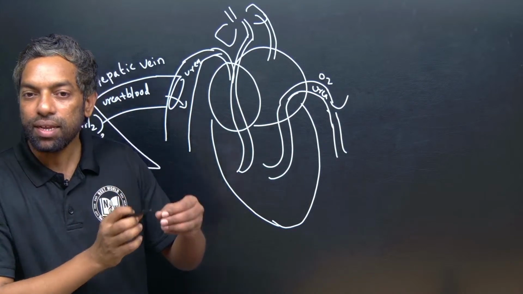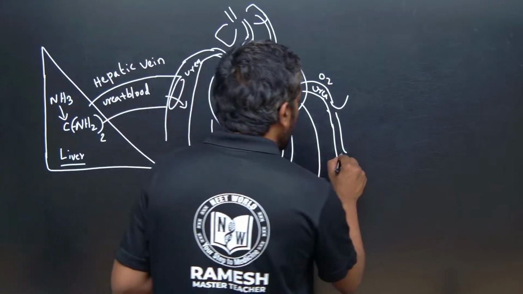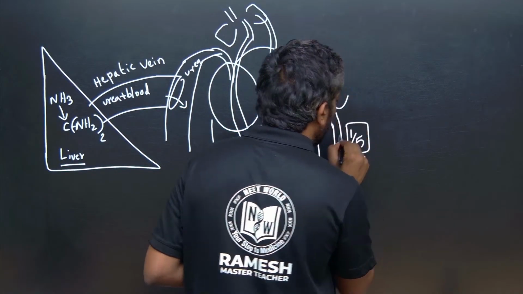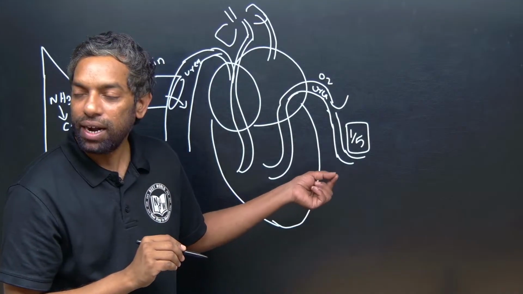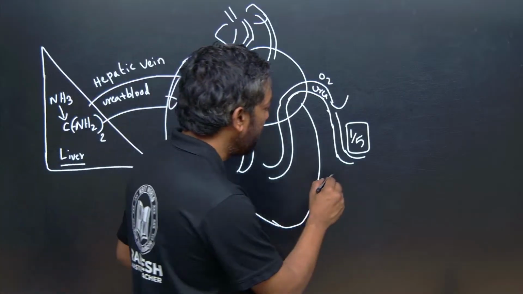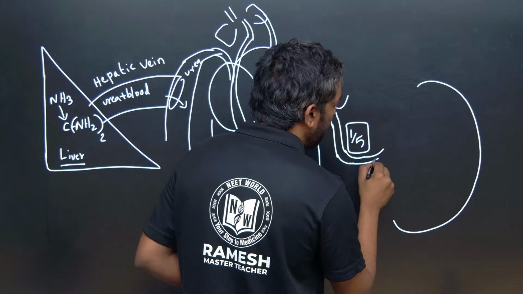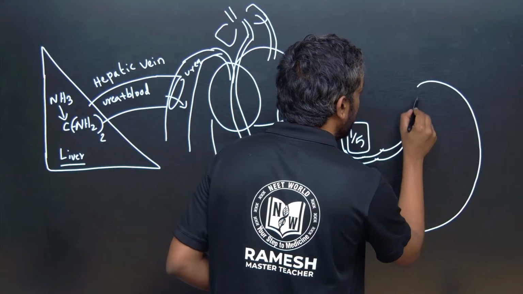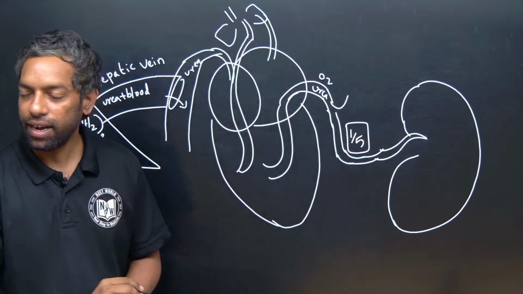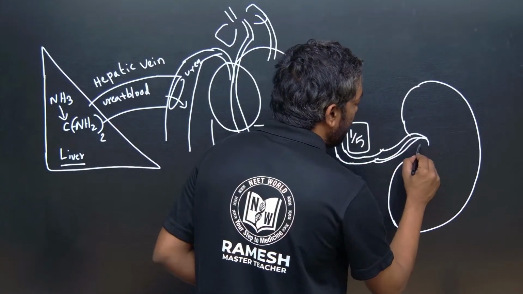Finally the renal artery reaches the kidney, carrying the urea into the kidney.